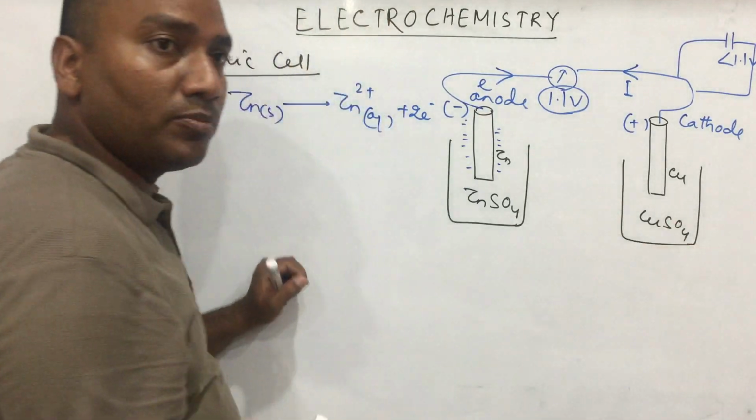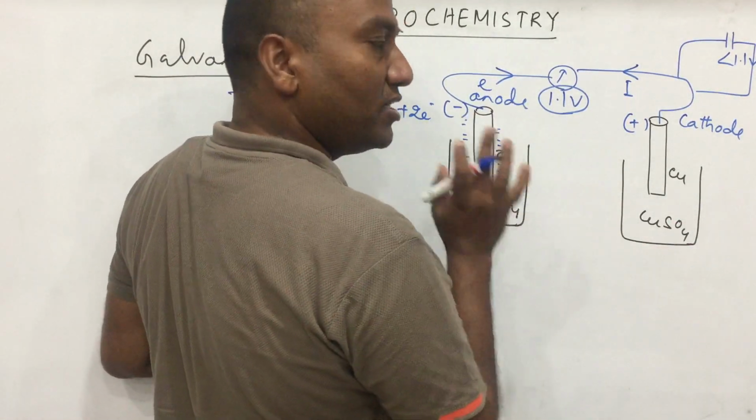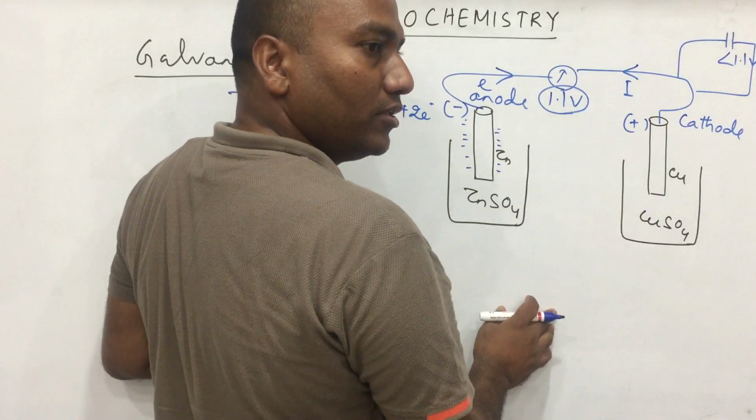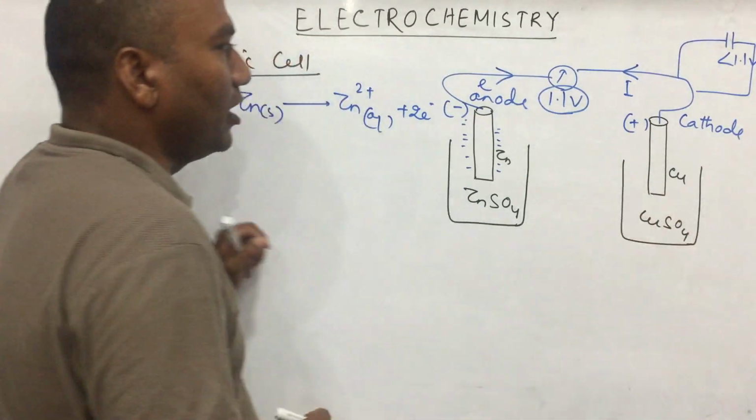If it is greater than 1.1 volt, what will happen? Okay, why, sir, does zinc lose electrons? Why not copper? So different questions are coming, and we will read this part one by one.